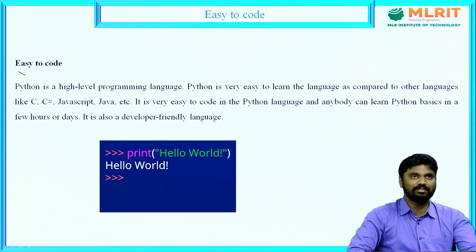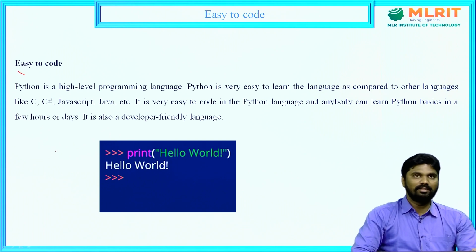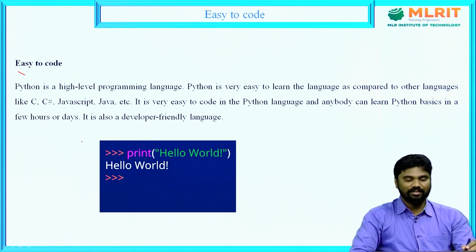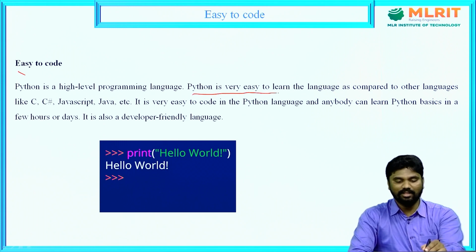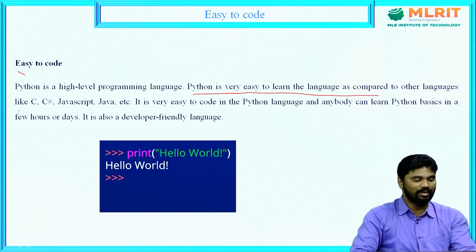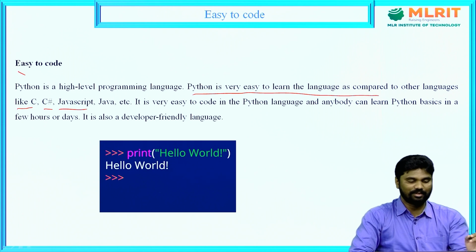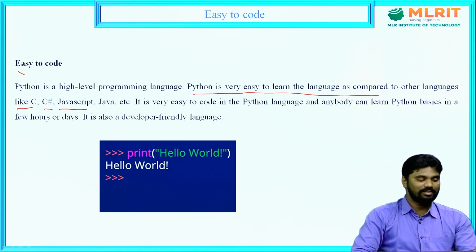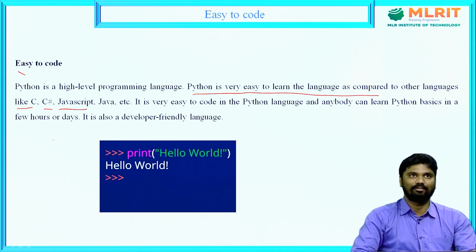Next, the third feature is easy to code. Python is a high level programming language and is very easy to learn compared to other languages like C, JavaScript or Java. Whenever we compare with programming languages like Java, JavaScript or C, Python needs very few lines.